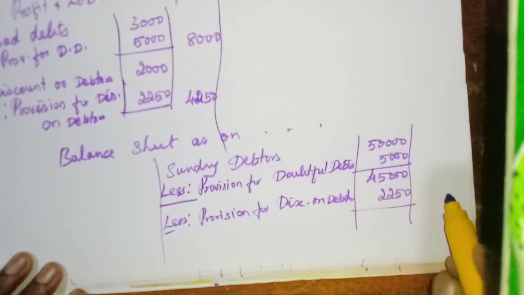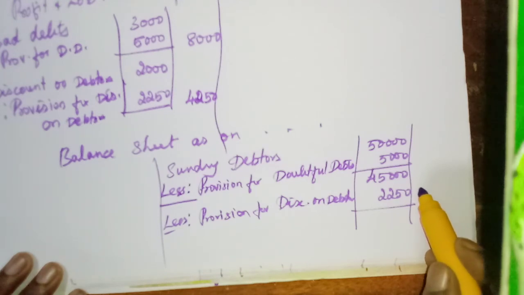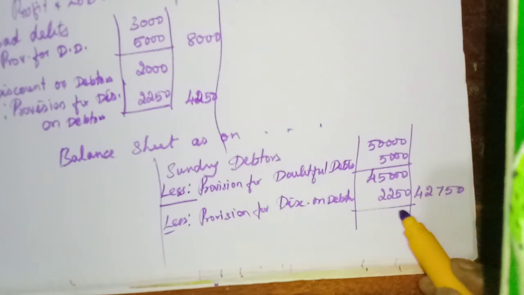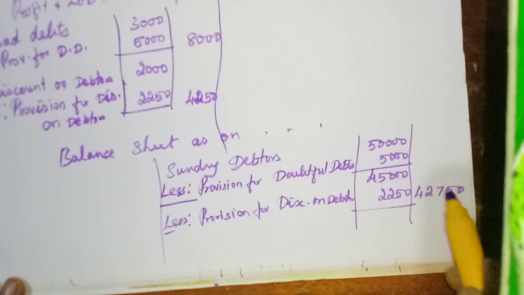So 42,750. Okay, that is the amount, and otherwise you deduct. You will get this amount.